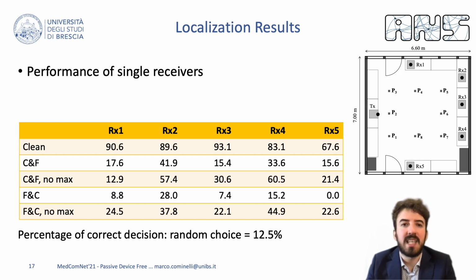Here we are showing the classification accuracy over the 8 target positions if we consider each receiver alone. The first line shows that while some positions seem to be better suited for sensing than the localization tasks, all the receivers do fairly well in identifying the correct positions. Please recall that in this scenario, a random guess would be successful 1 in 8 times.